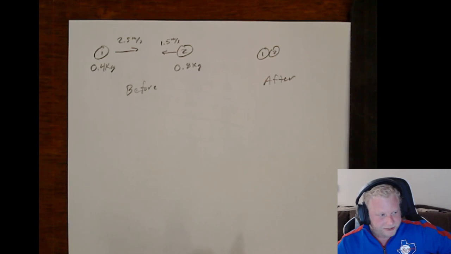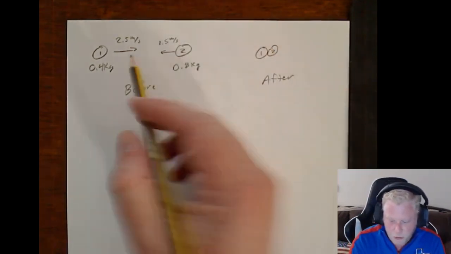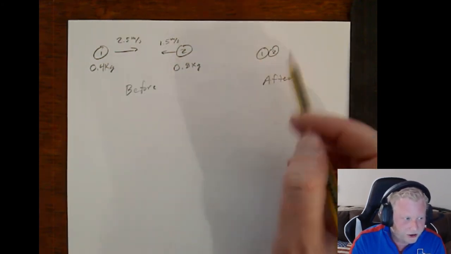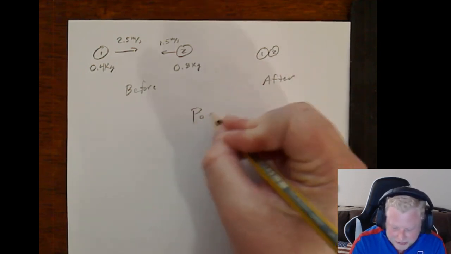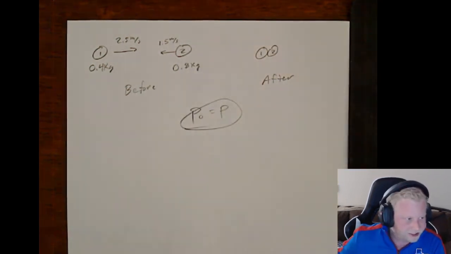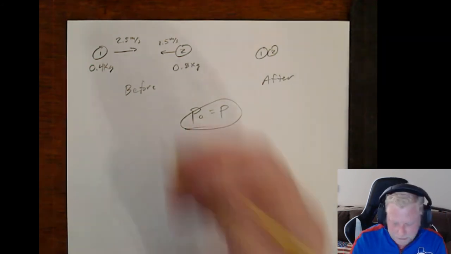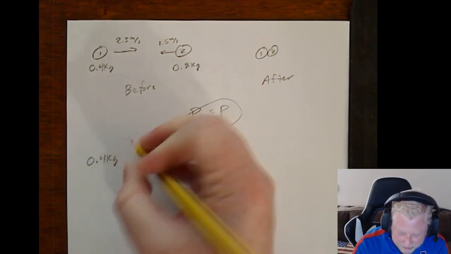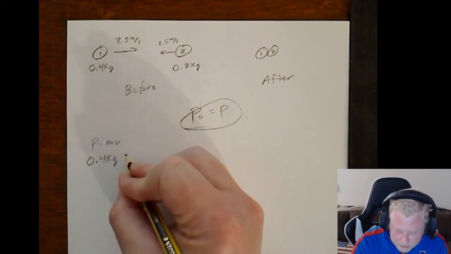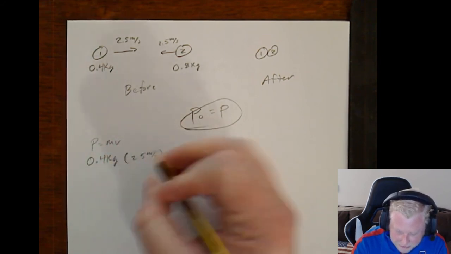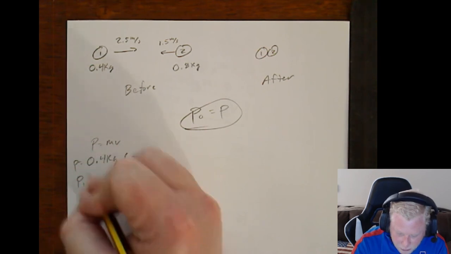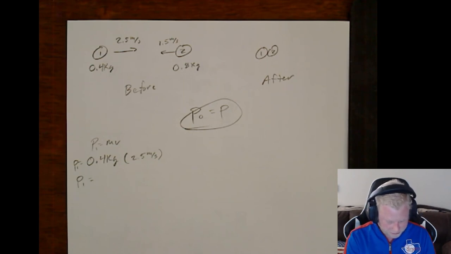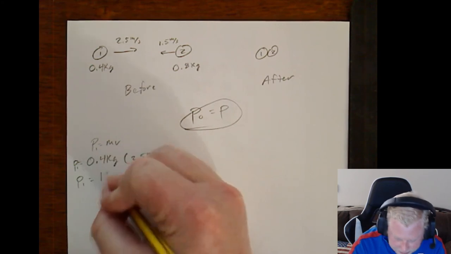So easiest way to look at this is we should figure out what the overall momentum was initially, because that's what we know the overall momentum will have to be finally, right? Because again, we know that momentum is conserved. So initially, object 1 has a momentum of 0.4 kilograms times 2.5 meters per second. So object 1 has momentum of 1 kilogram meters per second.